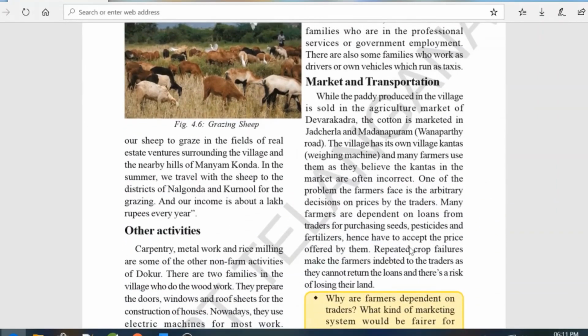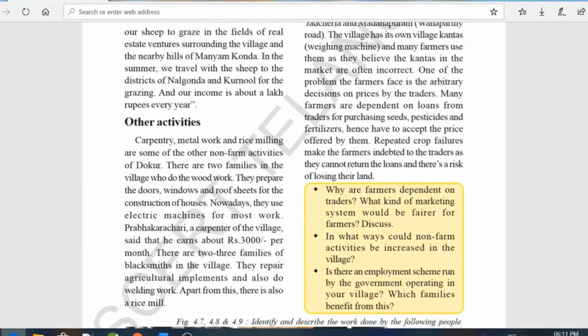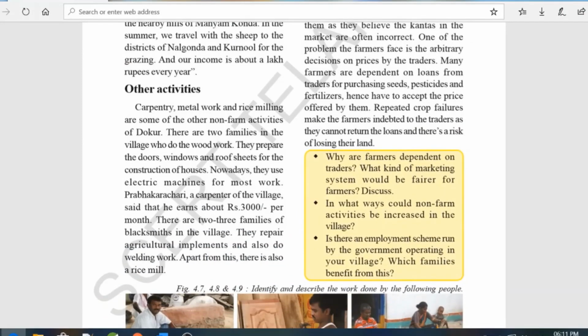How are marketing and transportation taking place there? Paddy is produced and sold in the agricultural markets, whereas cotton they sell in Jedcherla and Madanapuram, and they have their own kartas because they don't trust the city people. They say they will cheat them, so they use their own kartas for weighing. Other activities include carpentry, metalwork and rice milling.